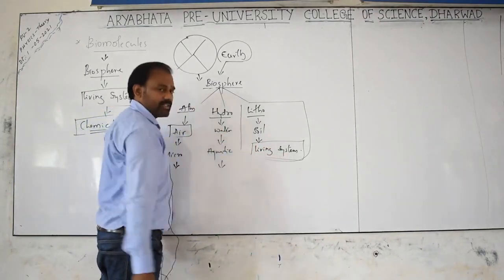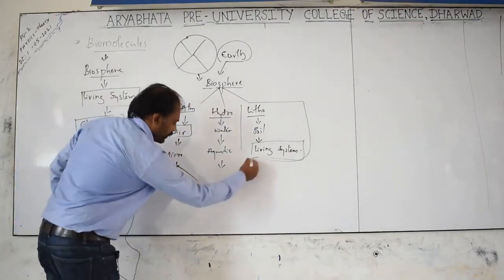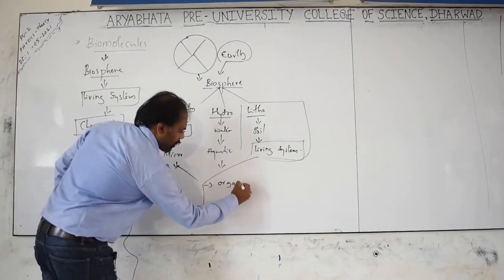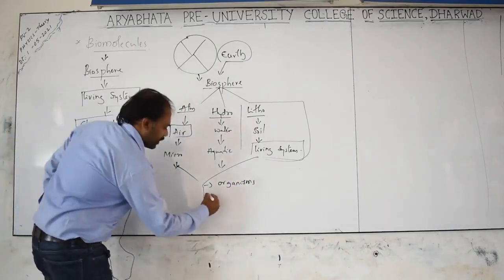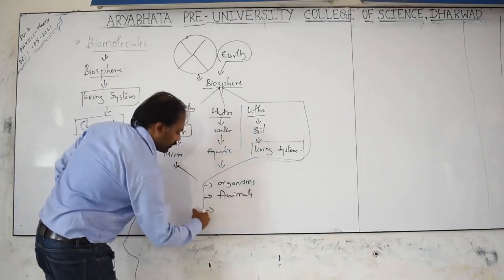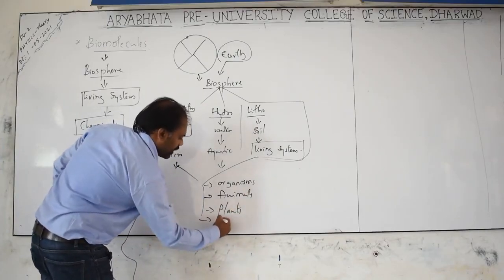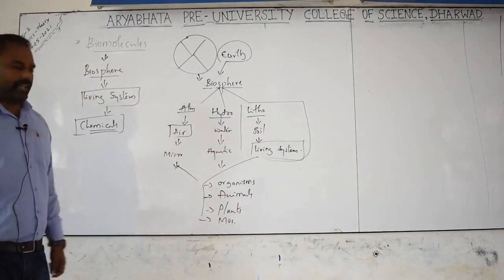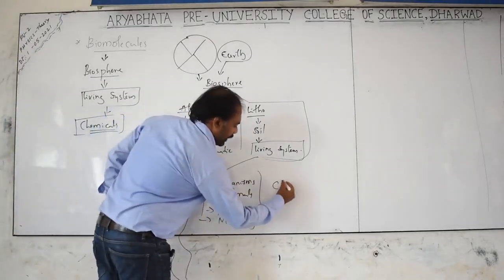Finally, when we take all these, here you will be having organisms, animals, plants, and microorganisms. All these things are made up of chemicals.